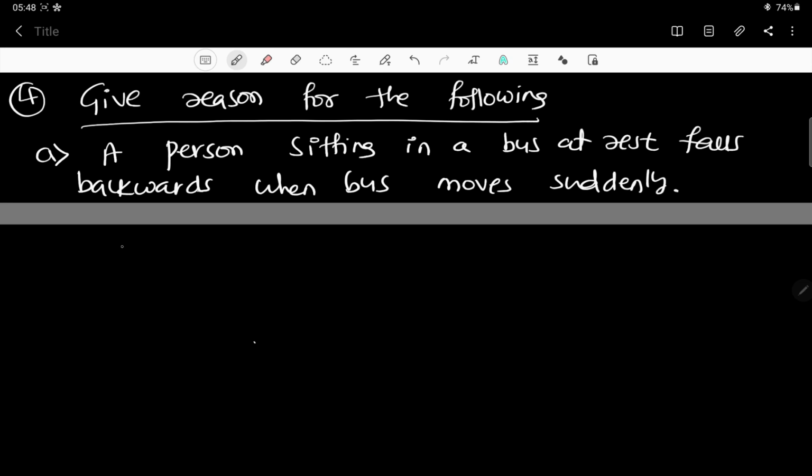The reason for this is inertia. Quite simple, the reason is due to inertia.